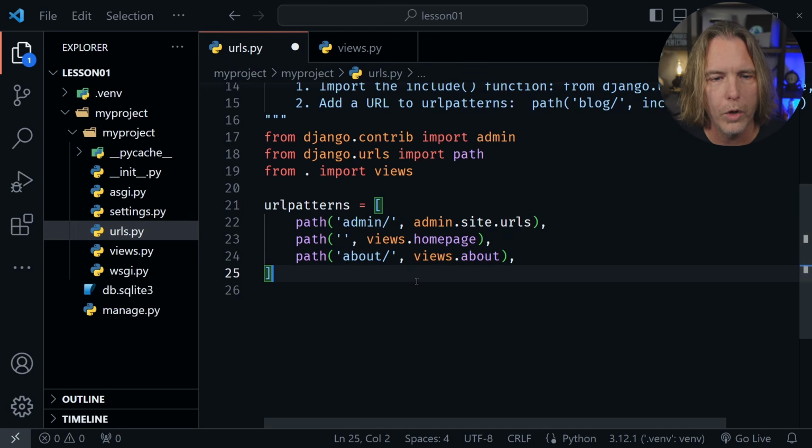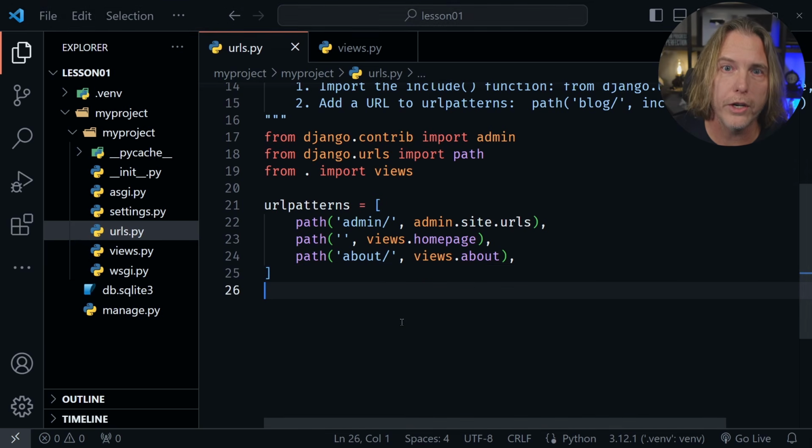And so now we've linked those functions to our routes here in our URL patterns. So when we get a request for the homepage, it will call that function for the home page. And when we get a request for the about page, it will call that function for the about page.